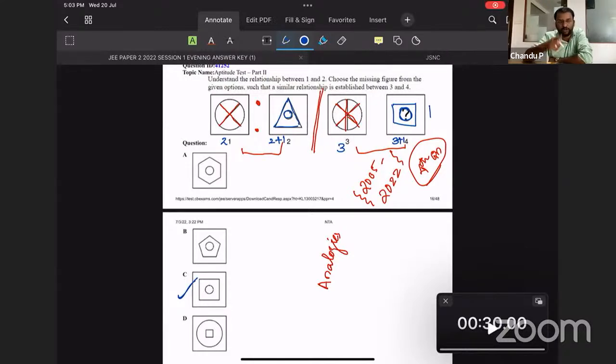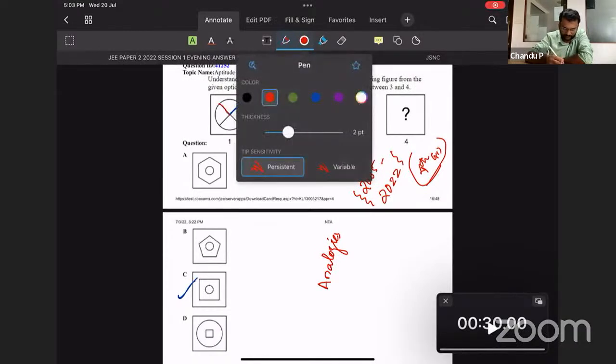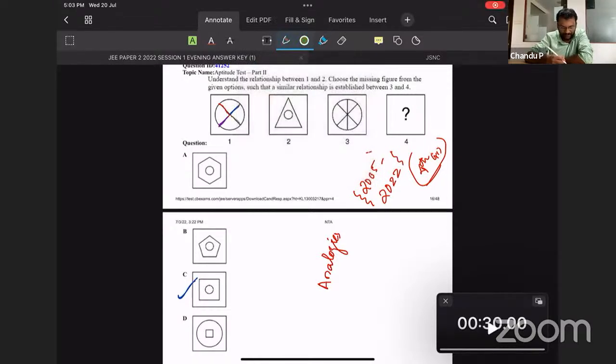But there is one more possibility. Anyway, keep it in mind, let me tell you. You can consider this as a radius: radius number 1, radius number 2, radius number 3, and this could be radius number 4. 4 radii. Number of edges is 4 minus 1, that is also 3. So the relation goes like this.